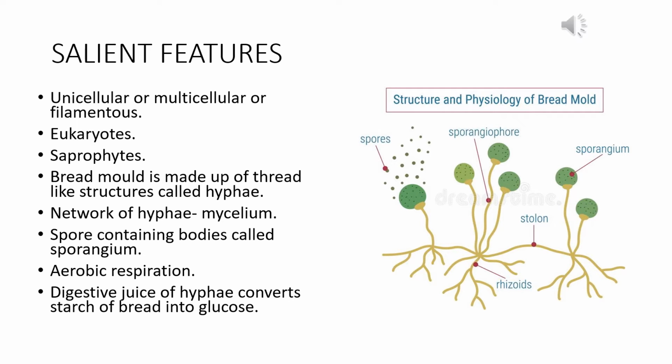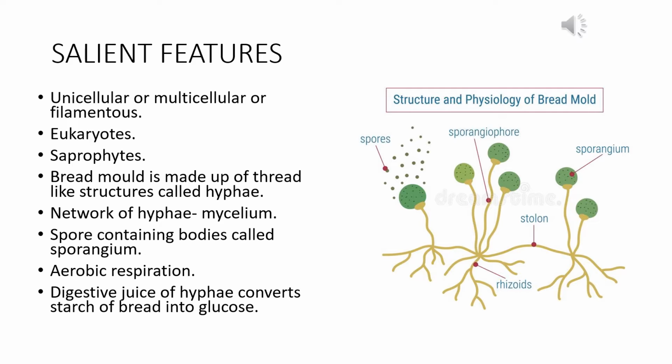The bread mold is one example of fungi, and it is made up of thread-like structures which are called hyphae. Now, a network of hyphae is called mycelium. Mature erect structures bearing rounded bodies on the tip are called the sporangium.